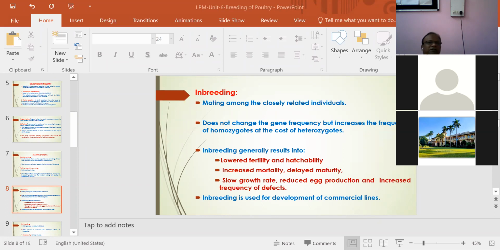Inbreeding generally results in lower fertility and hatchability, increased mortality, delayed maturity, slow growth rate, reduced egg production, and increased frequency of defects, because due to homozygosity there is more chance of defects. Inbreeding is generally used for development of commercial lines.